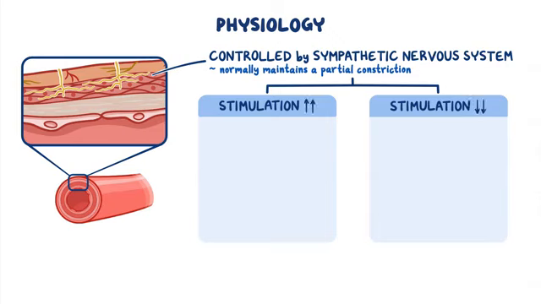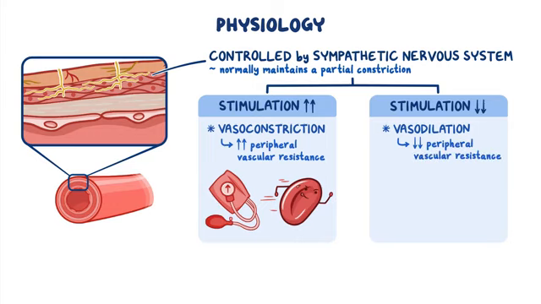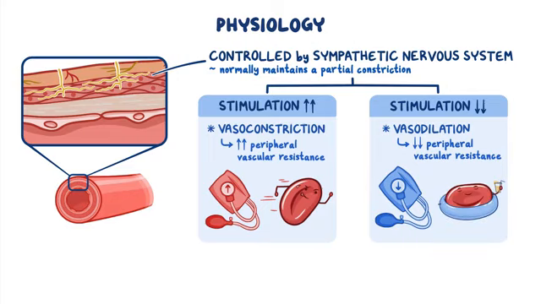The sympathetic system stimulation can increase or decrease to keep up with the body's needs. Increased sympathetic stimulation of the blood vessels causes vasoconstriction and increases peripheral vascular resistance. Vasoconstriction, when the total blood volume is constant, raises blood pressure and allows blood to flow faster through the blood vessels. In contrast, vasodilation is typically caused by decreased sympathetic stimulation, in addition to inflammatory cytokines and histamine, which decrease peripheral vascular resistance. So, vasodilation, when blood volume is constant, lowers the blood pressure and slows down the blood flow through the blood vessels.